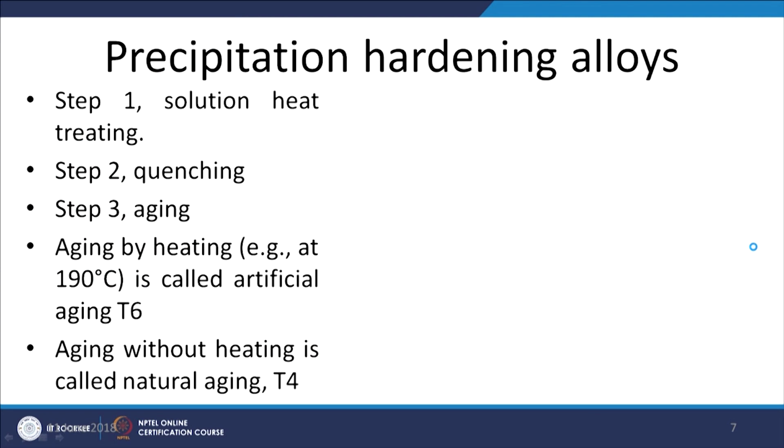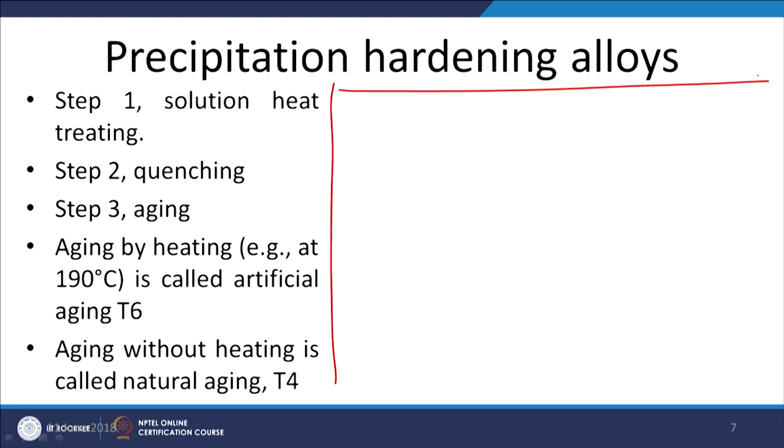Now we will see another metal system which is not strengthened by work hardening, but is strengthened by precipitation hardening.